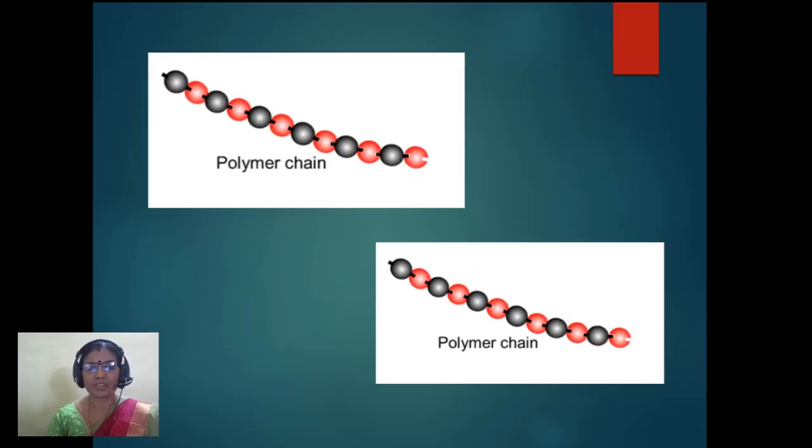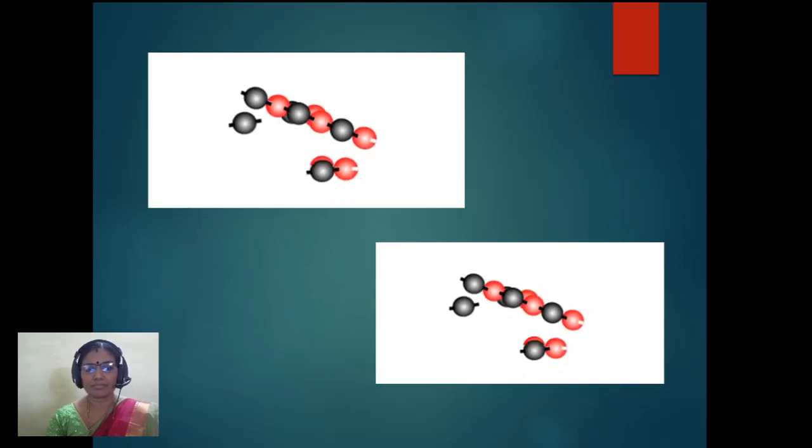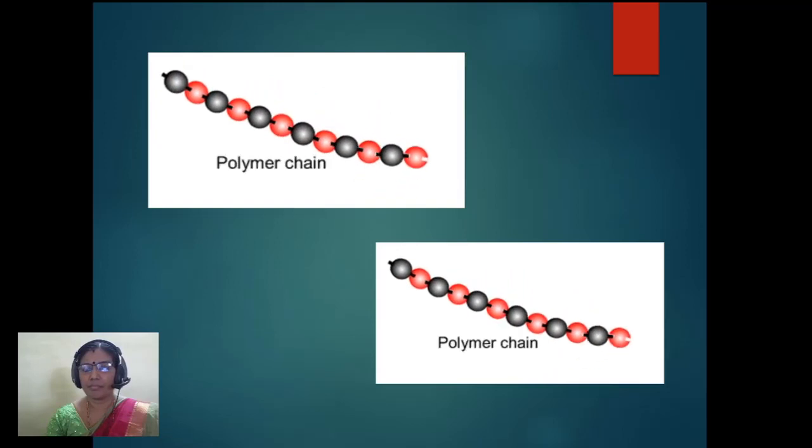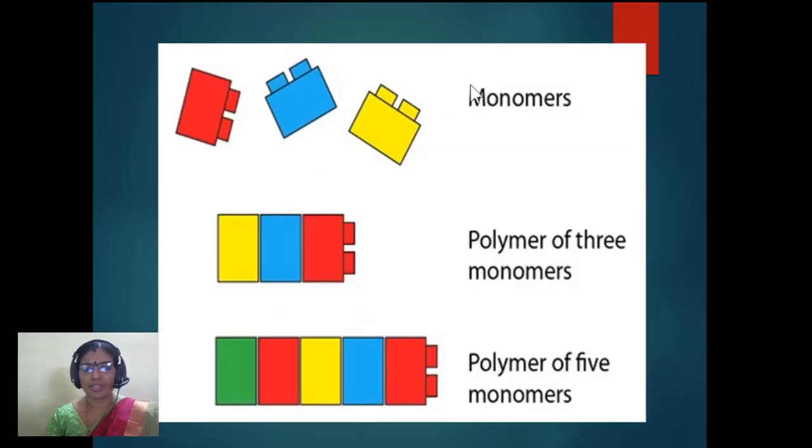So the process of conversion of monomers to polymers is called polymerization. What is a monomer? A monomer is a single molecule and a polymer is a chain of monomers. Here the monomers are individually shown.